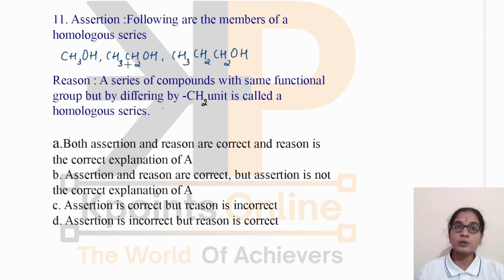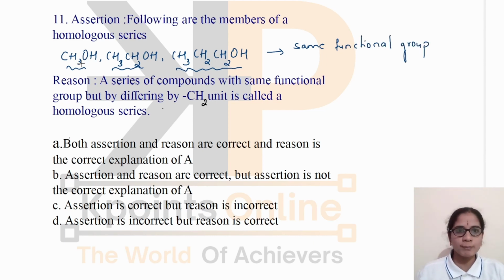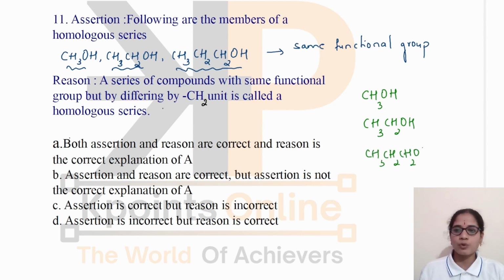Following are the members of the homologous series. You can check here, all these members have the same functional group. And between two successive members of this series, let us check for the first two members, CH3OH and CH3CH2OH. These two differ by a molecular formula of CH2.